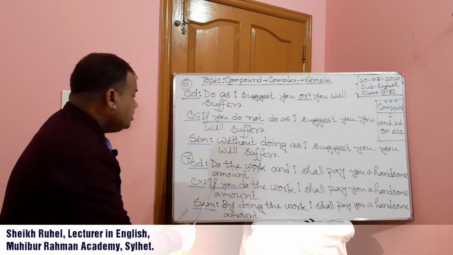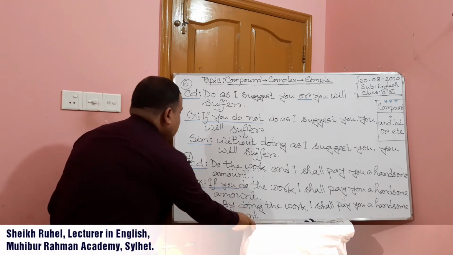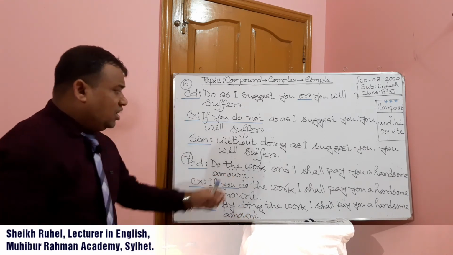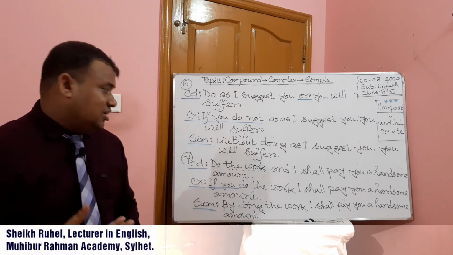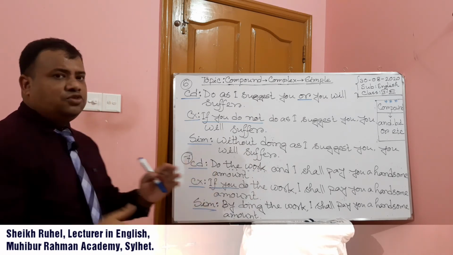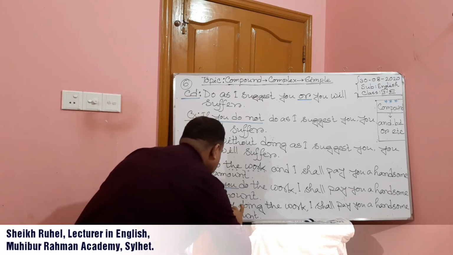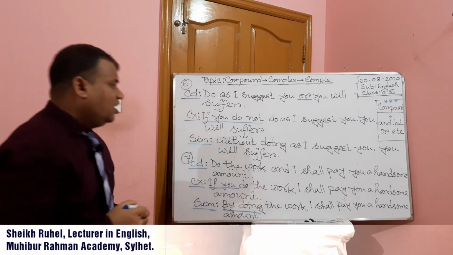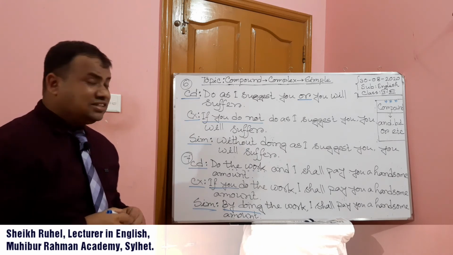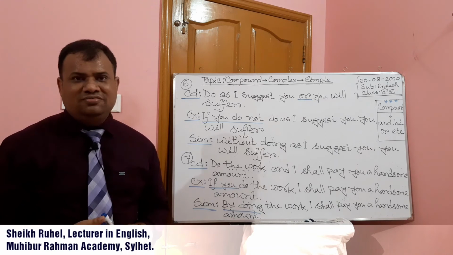But with and plus verb plus and, we have to use if you. If you do the work, I shall pay you a handsome amount. Then to make it simple: By doing the work, I shall pay you a handsome amount. I hope you have understood.